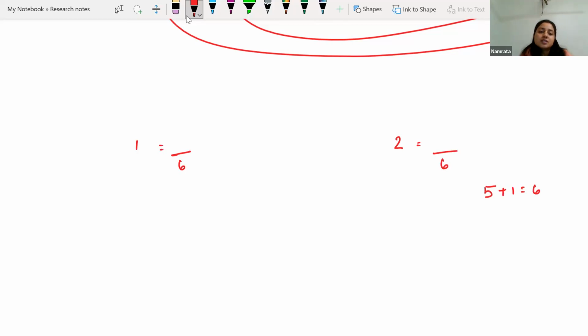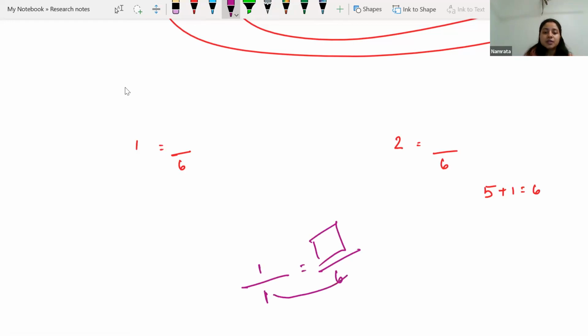Since the denominator is 6, 1 by 1 is equal to something by 6. In the numerator, 1 multiplied by 6 is 6, so it became 6 by 6.